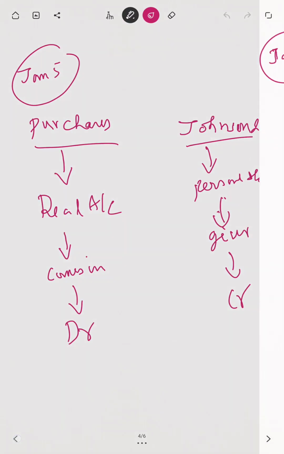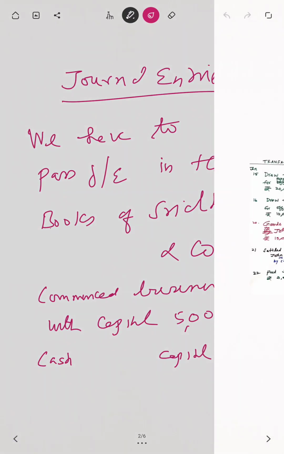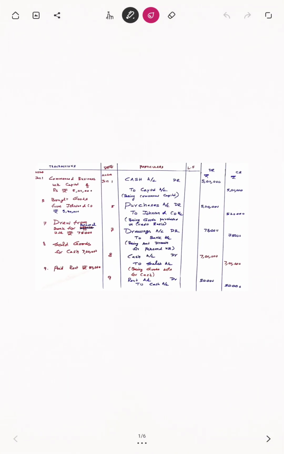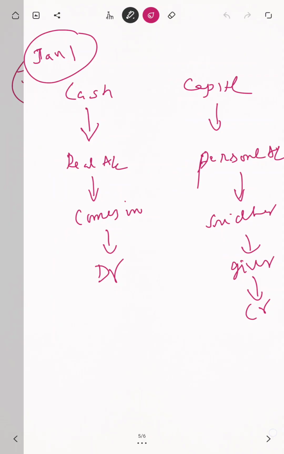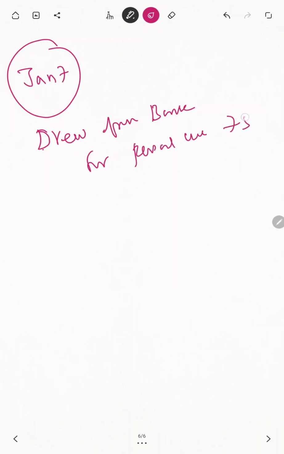Jan 7. What is the transaction? Go see. Jan 7 is what? Drew from bank for personal use. Okay? How much? 75,000.